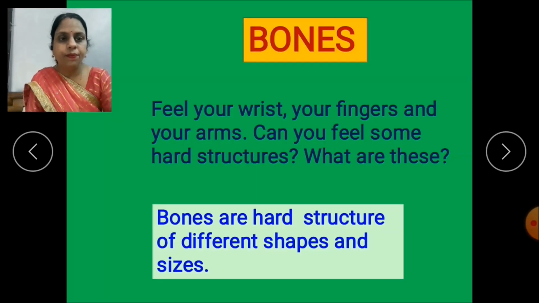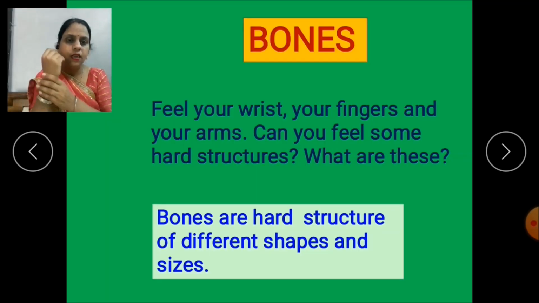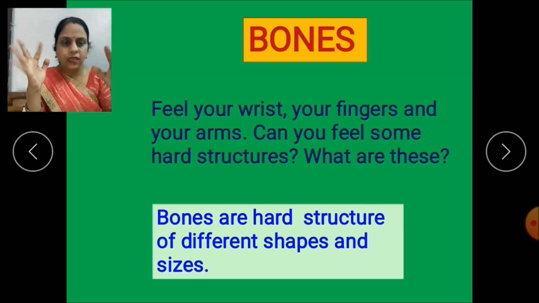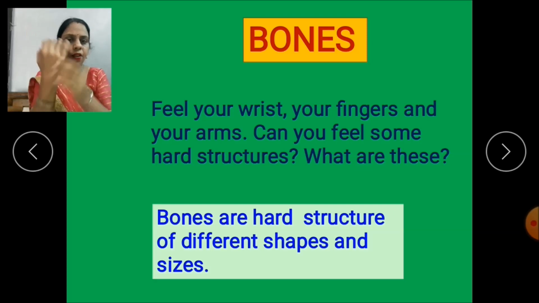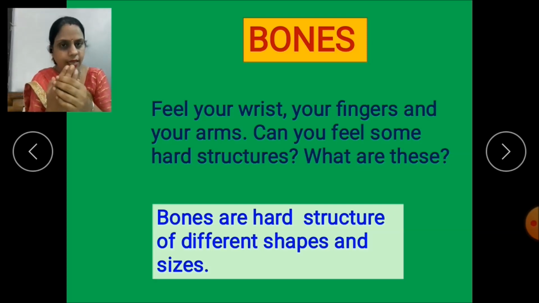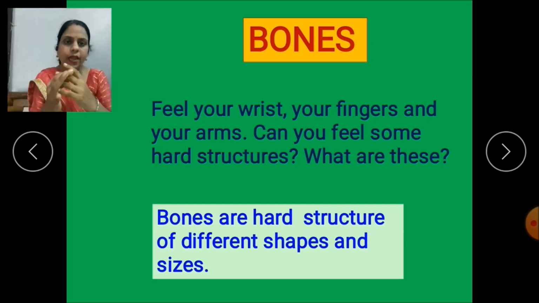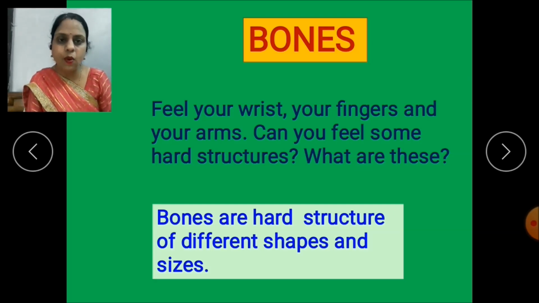So children, feel your wrist. That means touch it. Your fingers, your arms. Can you feel some hard structure? Yes, I can feel it. You can also feel it. So what are these? These hard structures are called bones. So children, what are bones?